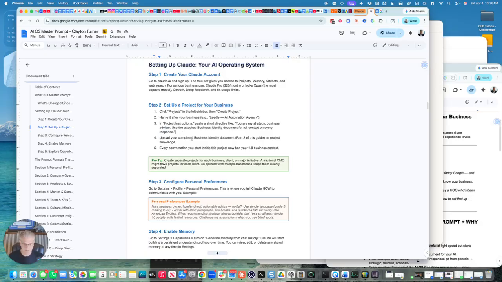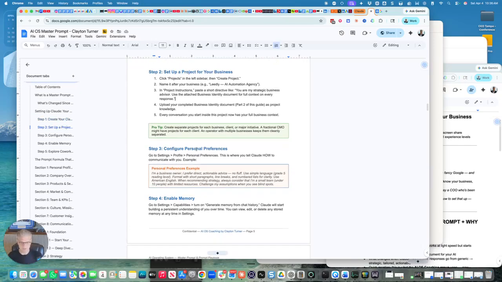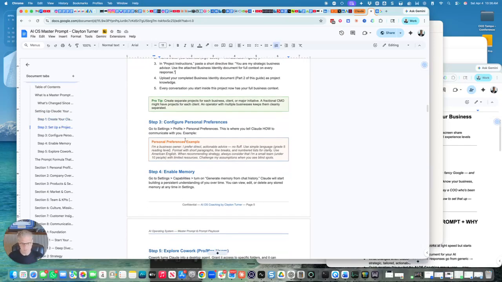And upload your business identity document. And that's part 2 of this guide. Every conversation you have inside this project now has your full business context, so it's going to know everything about you after you finish this master prompt method. For your personal settings, you want to give it a set of instructions on how to talk to you. Mine mirror pretty closely to this one, and I'll show you where to plug this in.